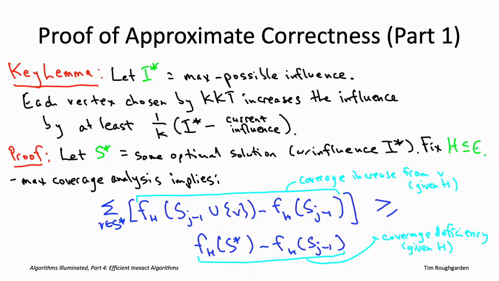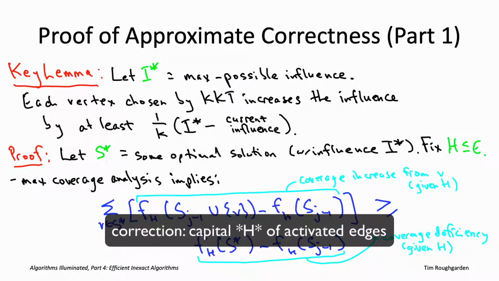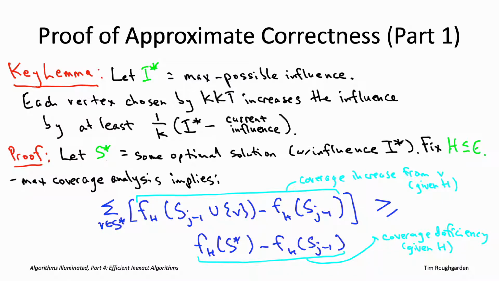So we just copy that exact same inequality down here, where we instantiate it with the coverage function induced by the subset capital H of activated edges. Okay, so that's f sub H. And again, for a given set, that's just the number of vertices reachable from S via a path of active edges, a path of edges that are in capital H. So I've literally just copied that inequality down here using our current coverage function f sub H.